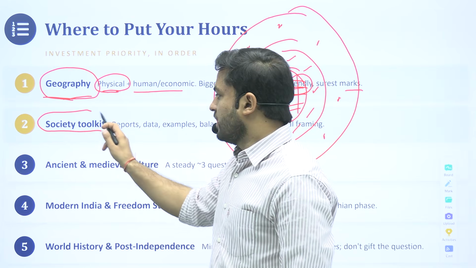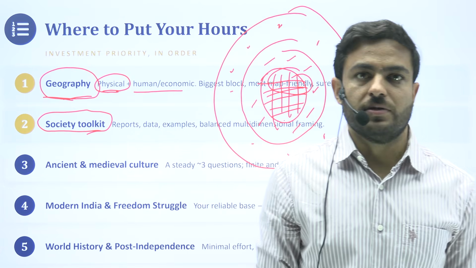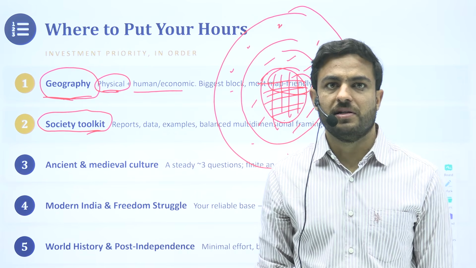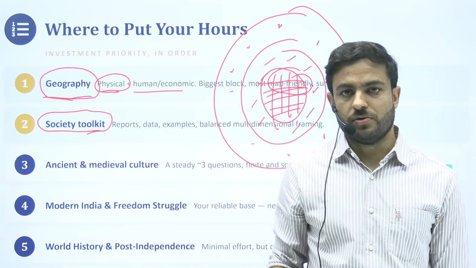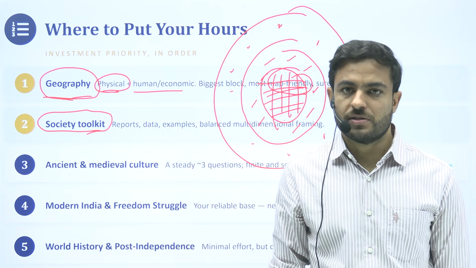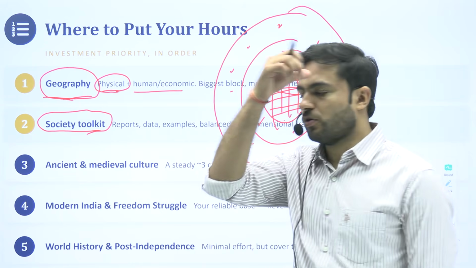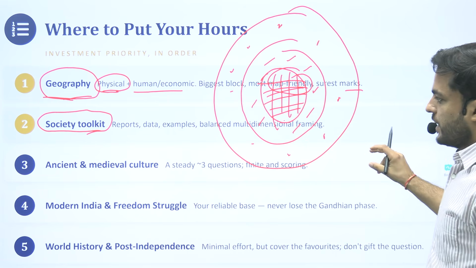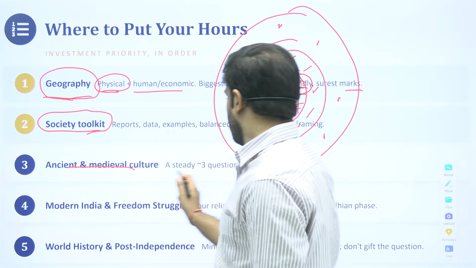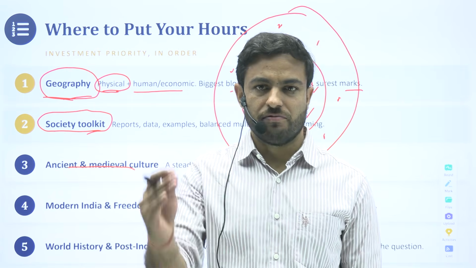Second is the society. So you can basically prepare a toolkit for the section of society, wherein you can focus upon the reports, the data, examples, some good use of keywords, some key concepts that you are studying in your standard sources. You are going through the newspapers, you are going through some of the copies of the toppers for that matter. Next is the ancient and the medieval section, and within that as well, you'll focus on some of the themes that we have already discussed.